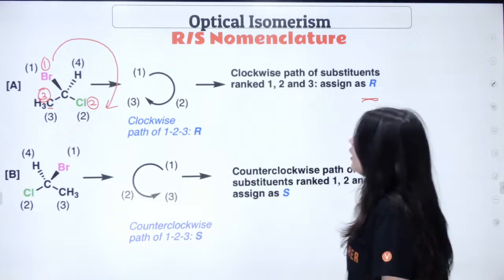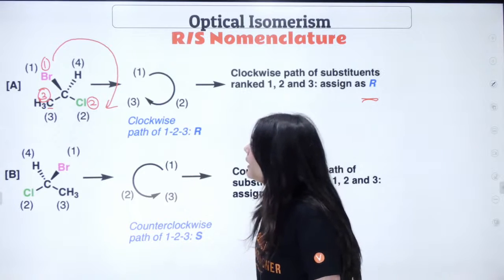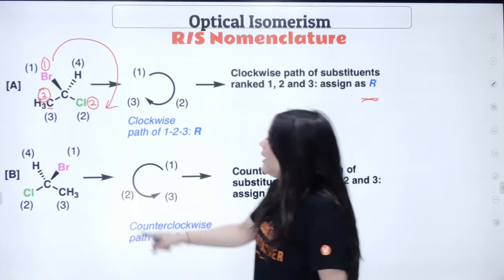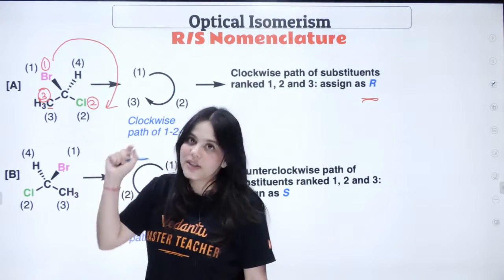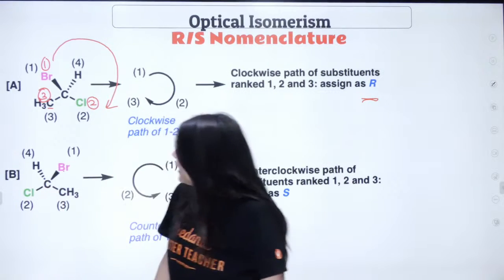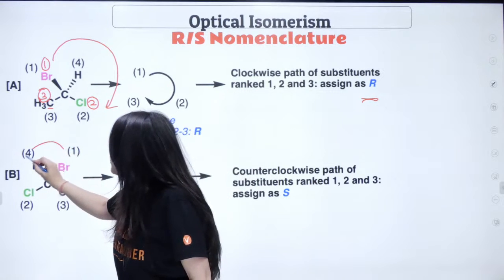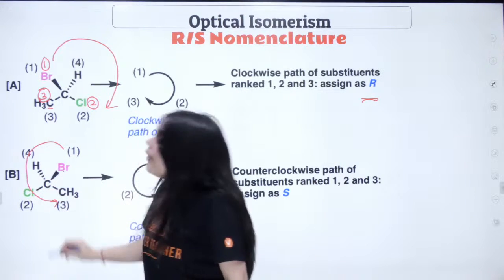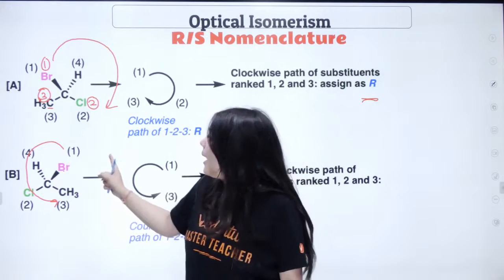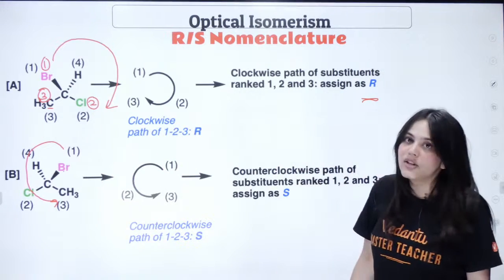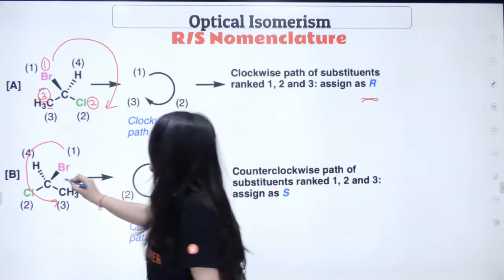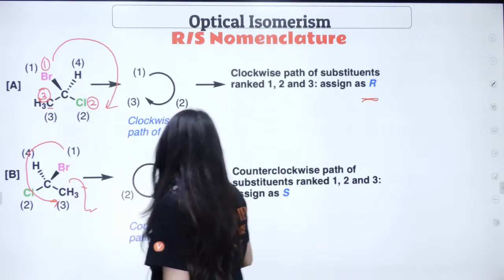Now let's see the B part. Here once again, bromine gets the number one position, then chlorine gets number two. Now I have to move from first to second once again. In which direction am I moving? This is an anti-clockwise direction, so this carbon will get the S configuration.